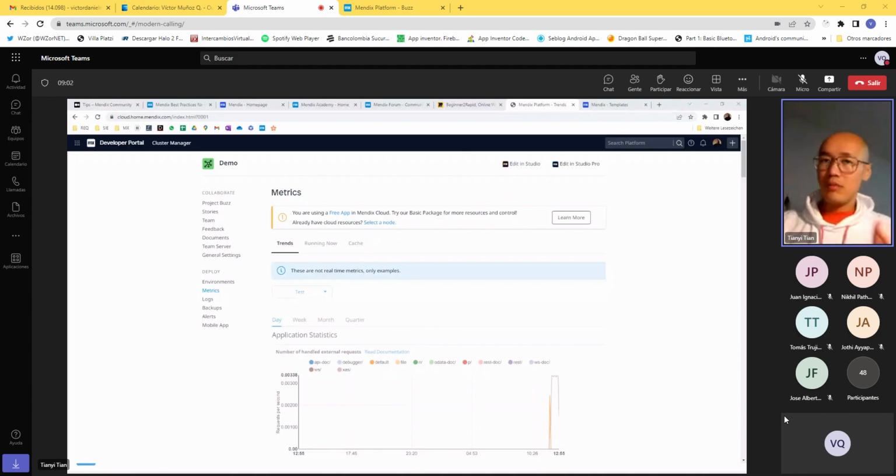Why? Because Mendix usually introduces new patches and additional features in newer versions that are not backwards compatible, right? Which means once you convert your project to a newer version, there's no way back. This is, however, also true for all the other local platforms, right? So keep that in mind. Always align with your team on the same Mendix version, and you're good. Otherwise, yeah, you might be converting your Mendix project all the time.